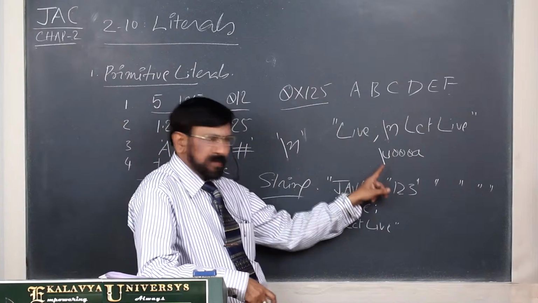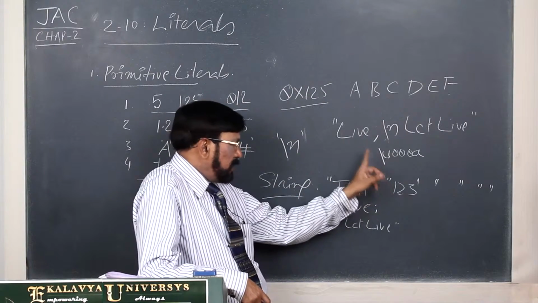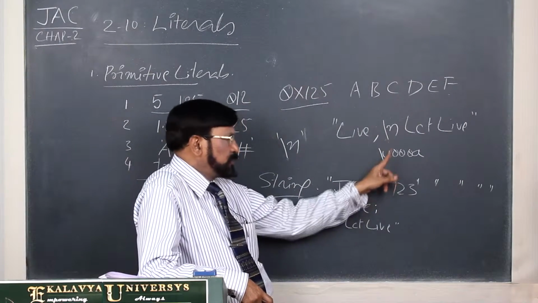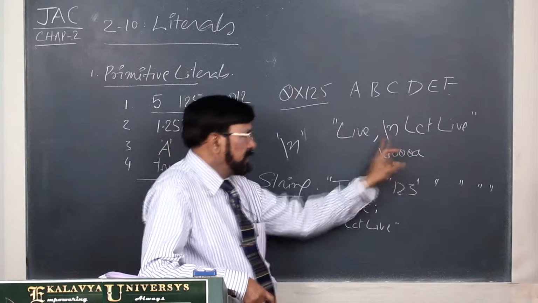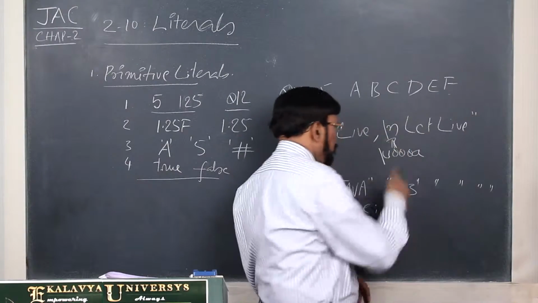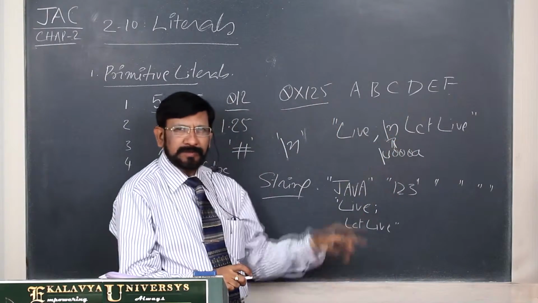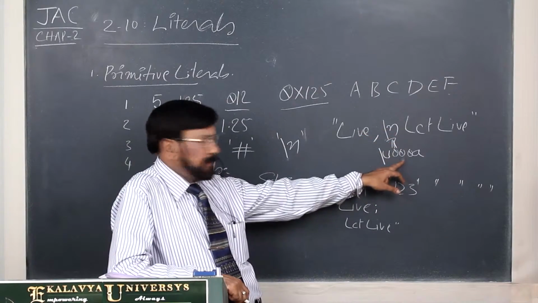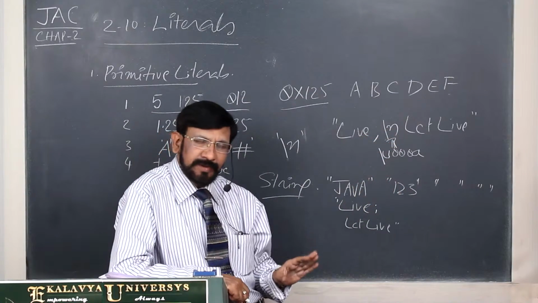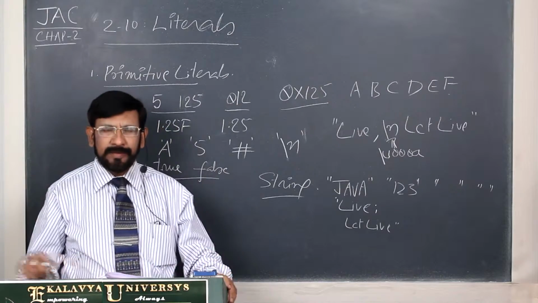Unicode characters are represented like this, with slash u and 4 digits. Here there are 3 zeros, and A is equivalent to new line. If you replace the new line by this, you get the same result. That is also a valid one.